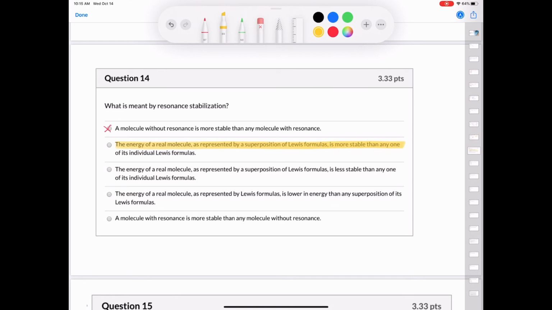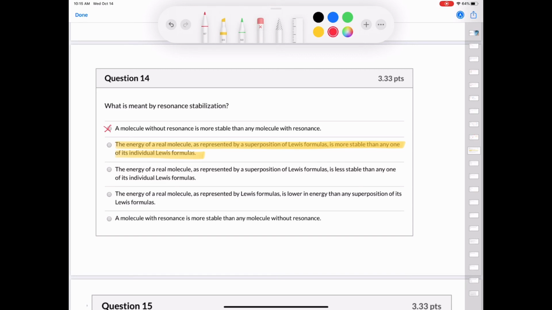We can't give one adequate Lewis structure that describes the molecule or ion completely. And so we have several Lewis formulas or Lewis structures that help us to rationalize why the molecule is more stable. It shows the delocalization of electrons, and therefore we show the increase in stabilization.